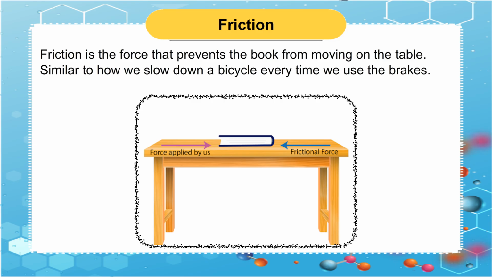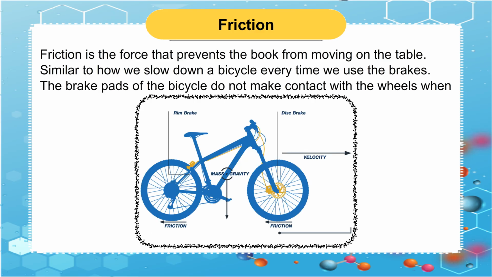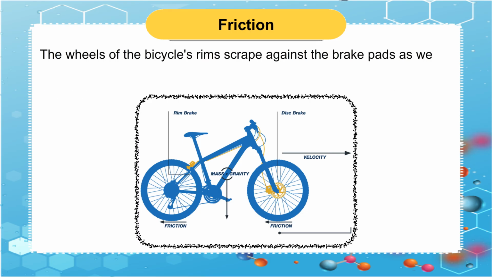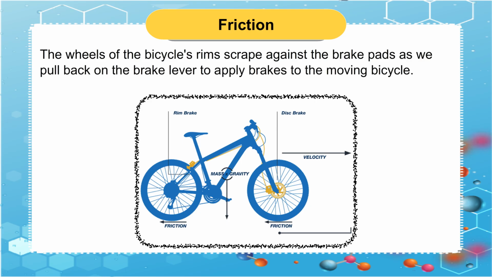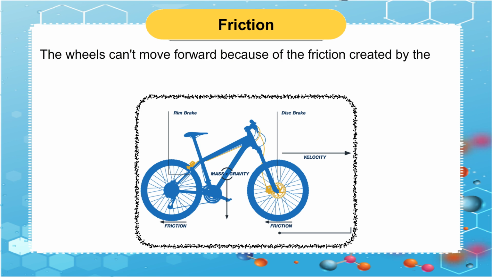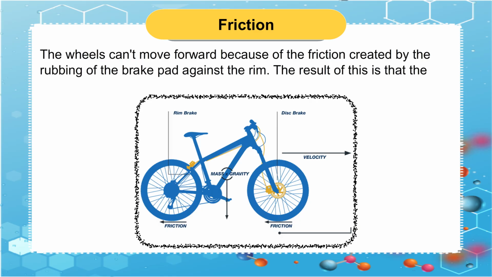Similar to how we slow down a bicycle every time we use the brakes. The brake pads of the bicycle do not make contact with the wheels when it is in motion. The wheel rims scrape against the brake pads as we pull back on the brake lever to apply brakes to the moving bicycle. The wheels can't move forward because of the friction created by the rubbing of the brake pad against the rim. The result of this is that the running bicycle eventually comes to a stop.